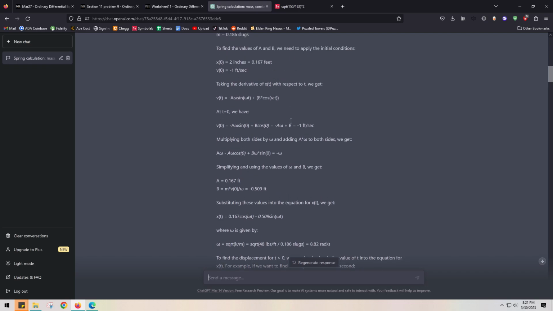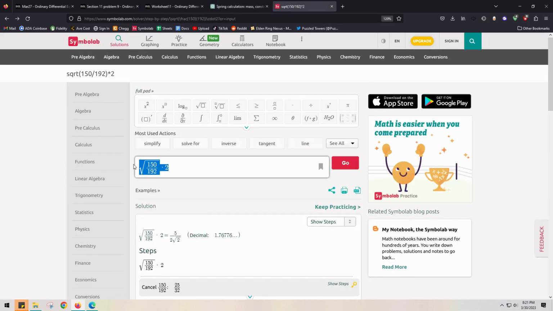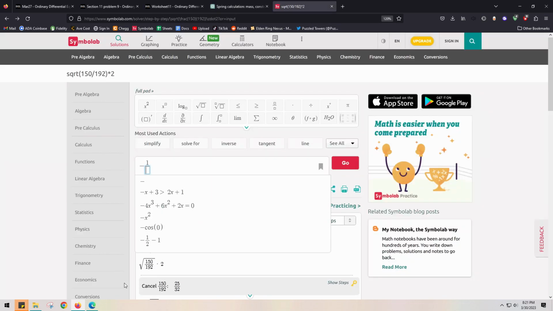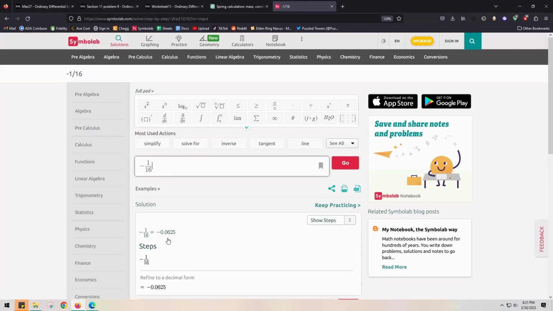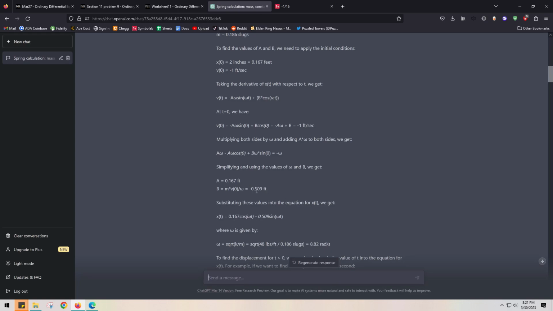I don't know. It's just got a whole bunch of funkiness, right? And I couldn't find... that's not correct. I know that B is not negative 0.509. It should be negative 1/16th, which I mean, I could be mental right now, but I'm pretty sure, yeah, it's negative 6.0.25, which is not the answer.